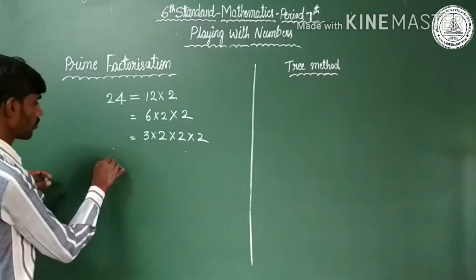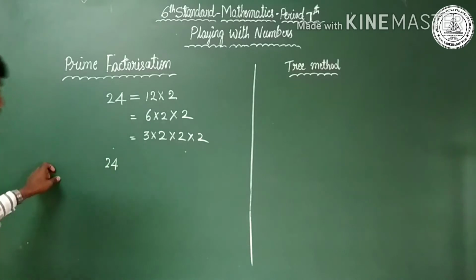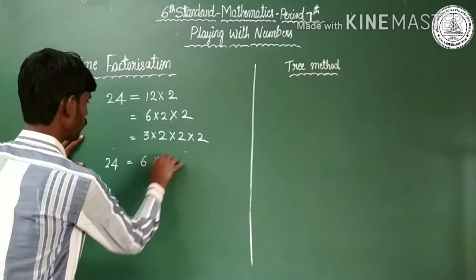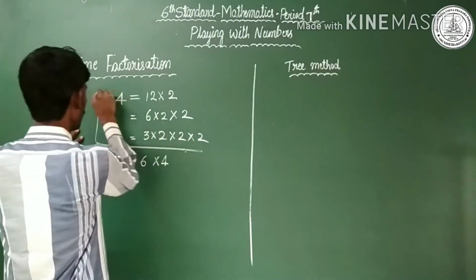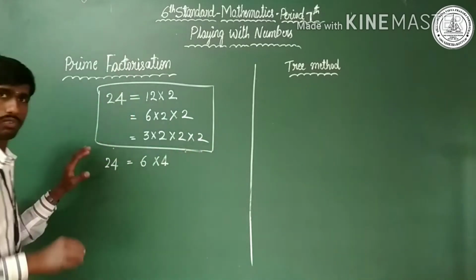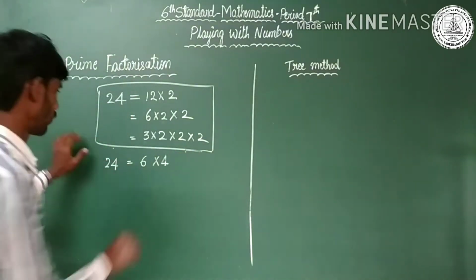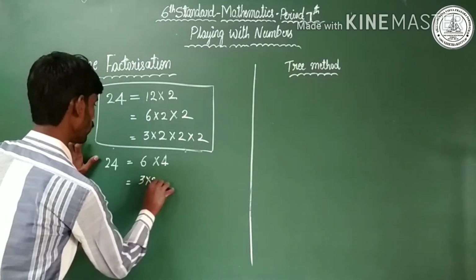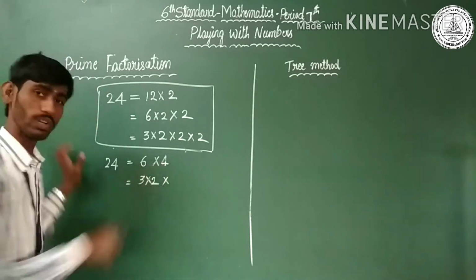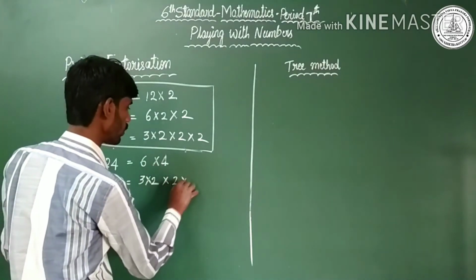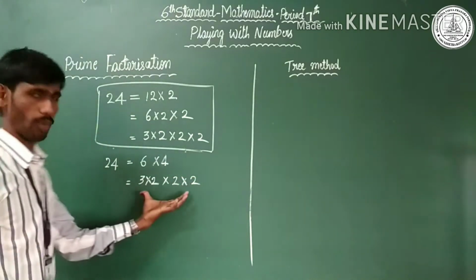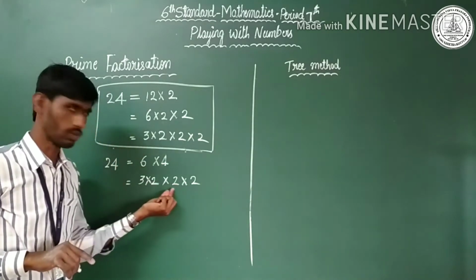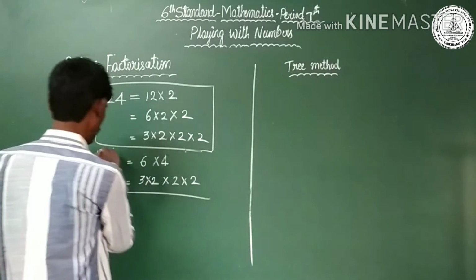24 can also be written as 6 into 4. This is another way. Observe here, 6 can be written as 3 into 2, and 4 as it is can be written as 2 into 2. So the problem is cleared, I mean 24 has been factorized as 3, 2, 2, 2. This is another way.